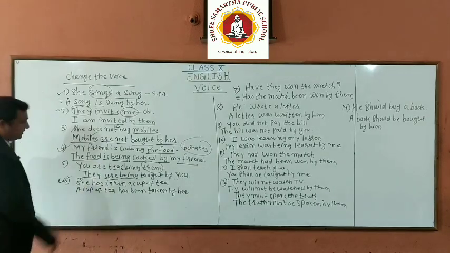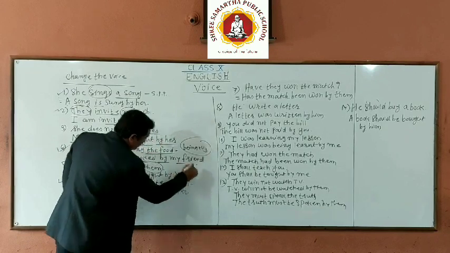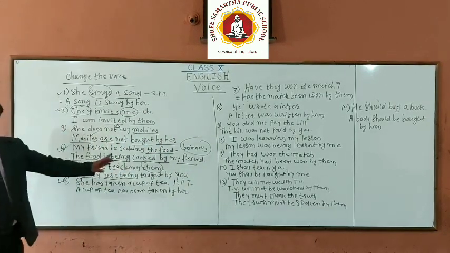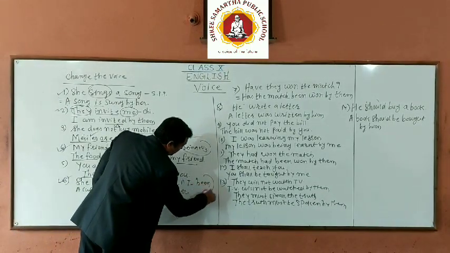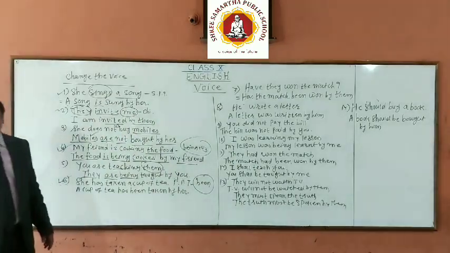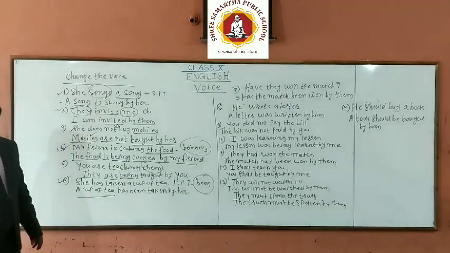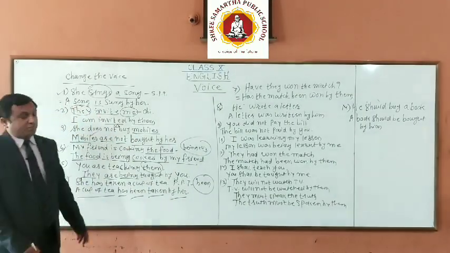Again identify the tense. The tense is present perfect tense. Subject plus have, has plus V3. And what is used? Very good, correct. Been is used. So a cup of tea has been taken by her.